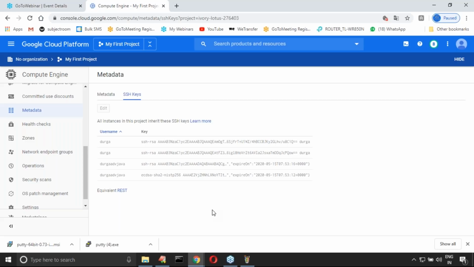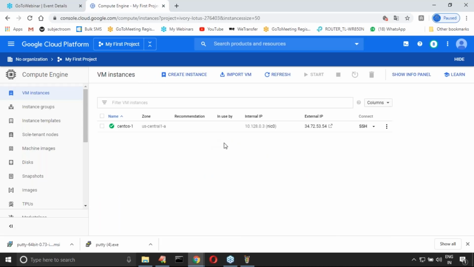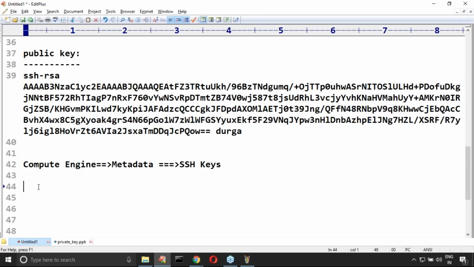Now my public key is available with the server instance. Successfully saved the SSH keys. Now let me go to VM instances. Here there is an internal IP and an external IP. Just copy this external IP of our virtual machine. By using this IP address, I can connect to that remote machine and perform my required operations. How can you do that?